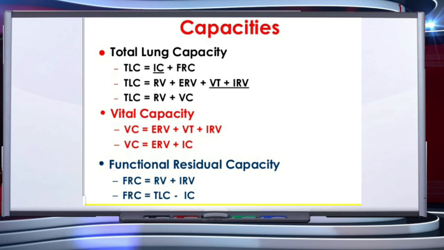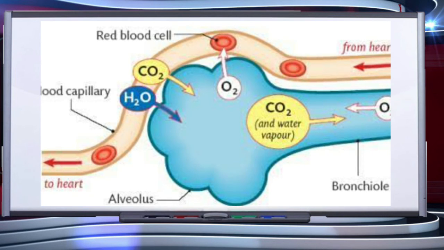So children, this is all about different volumes and capacities of the lungs. In this presentation, we discussed 4 different volumes and 5 different types of capacities of the lungs. I hope you must have understood. In next presentation, we will discuss about exchange of gases in the body.